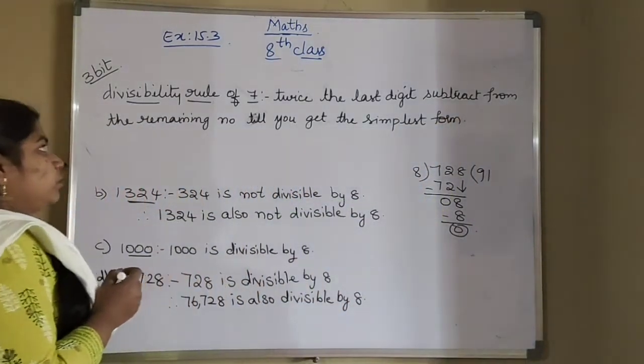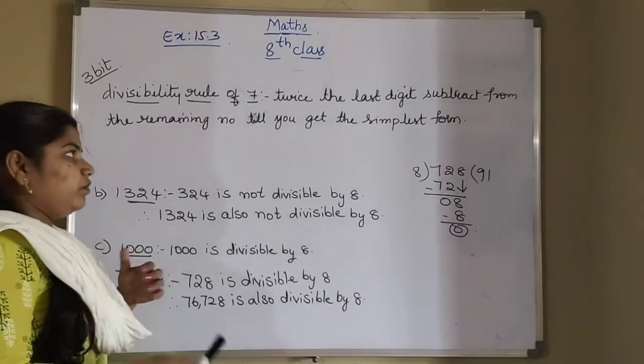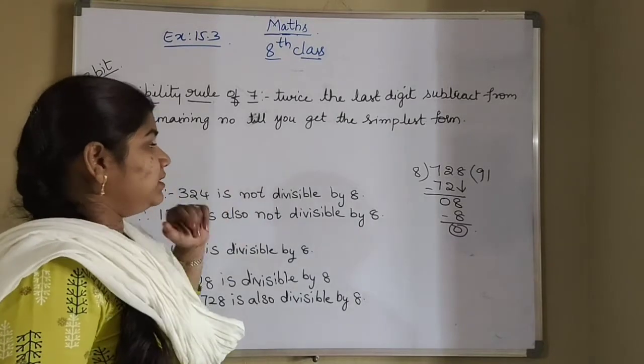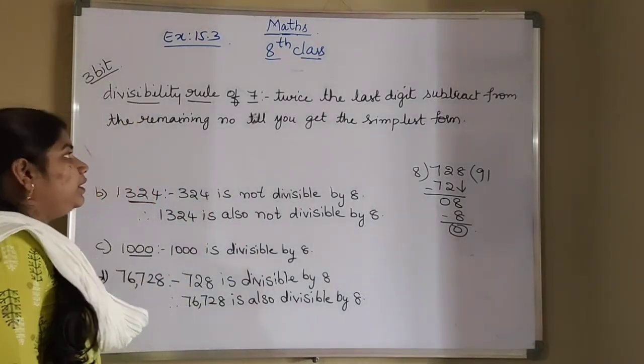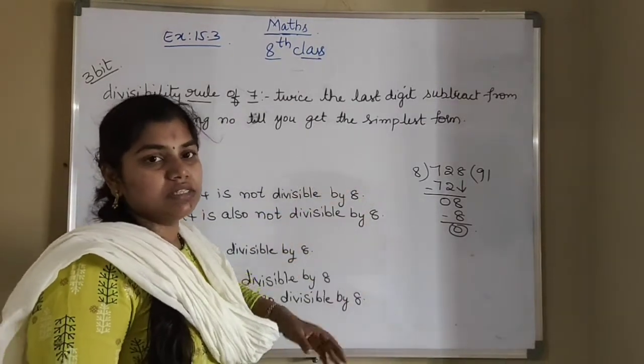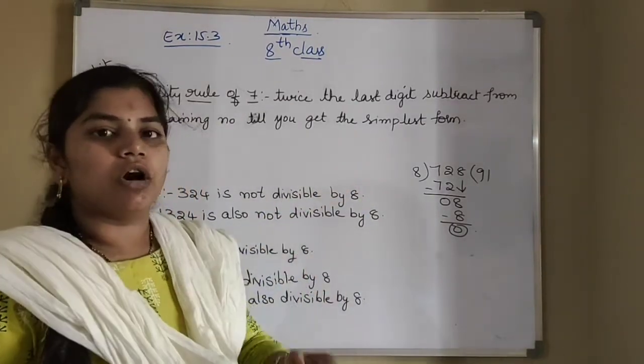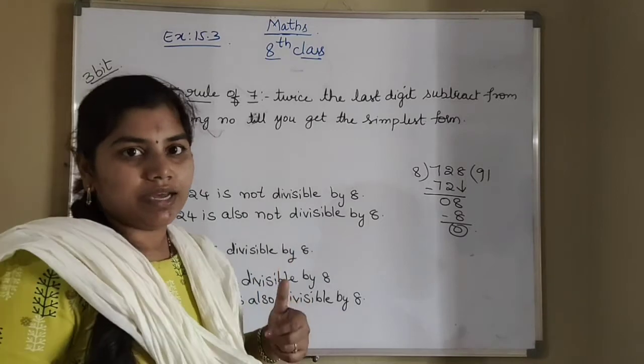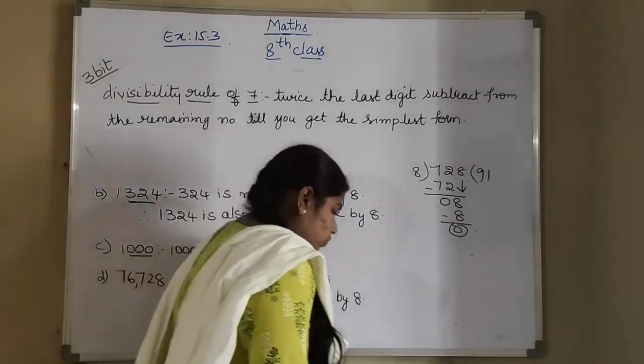Okay, so this is the divisibility rule of 7. What is that? Twice the last digit subtract from the remaining number till you get the simplest form. That means you have to repeat the process till you get the multiple of 7 that you can recognize easily. Okay, so first one.